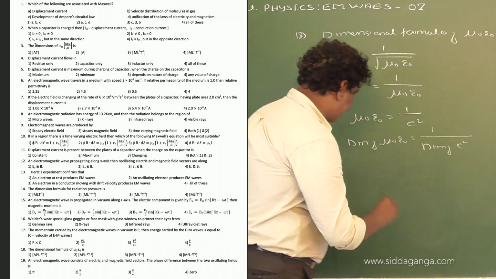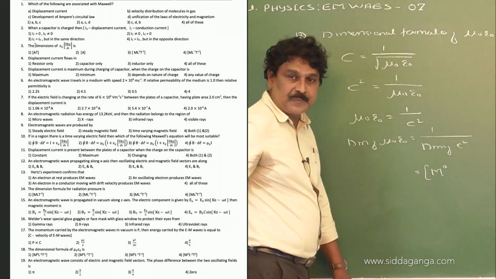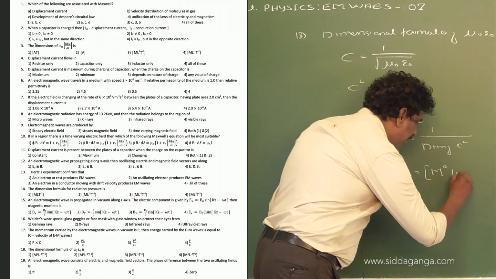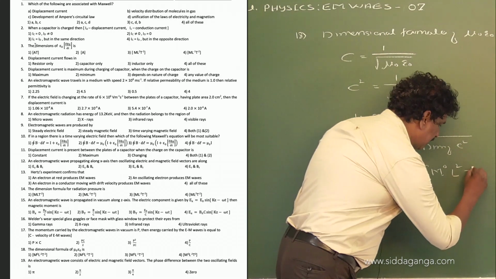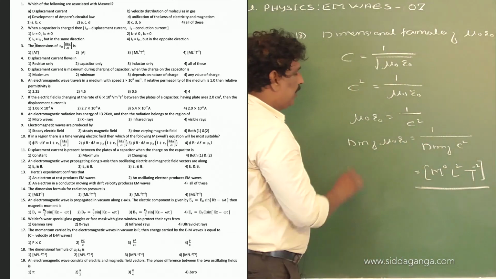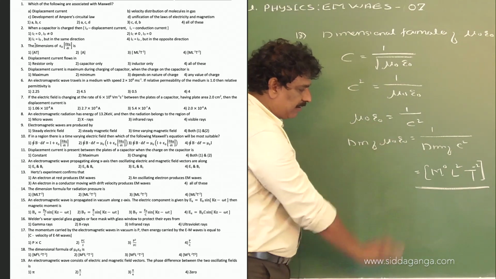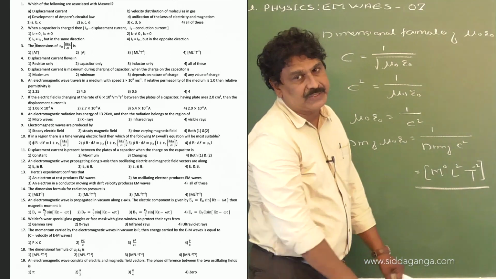Square of that is M to the power of 0, L square, T to the power of minus 2. So the dimensions of mu naught into epsilon naught is M0, L to the power of minus 2, T to the power of plus 2.